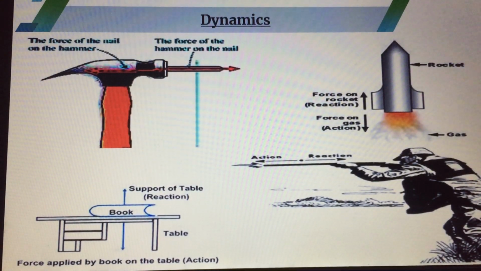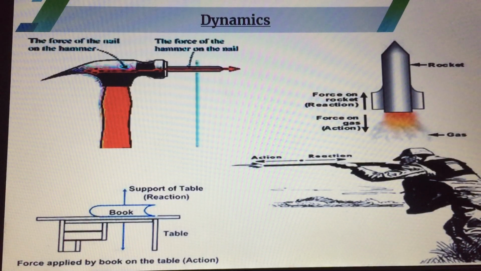In the second example, if you see a rocket going upward, the motion of gas is a force which is applied downward. This is an action. Gas will apply force in the downward direction. So it's a reaction. The reaction makes the rocket move upward.